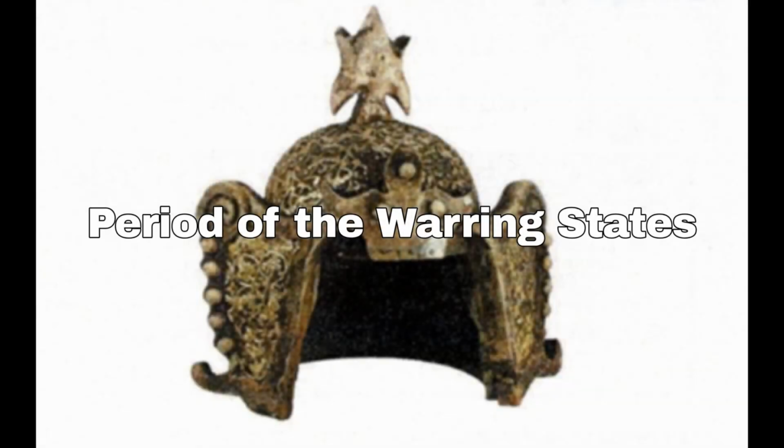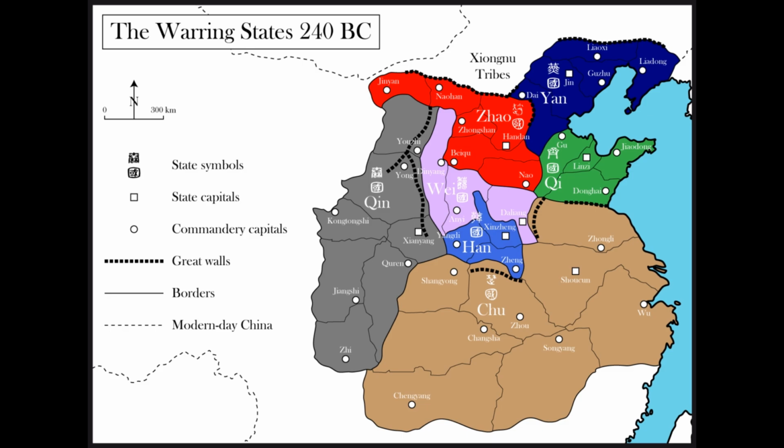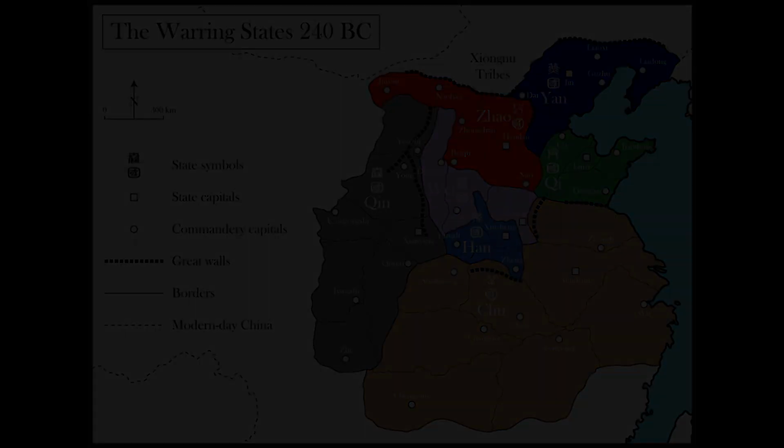Period of the Warring States. Over time, rulers of local Zhou territories gained power. They stopped obeying the Zhou king. Fighting began and continued for nearly 200 years in what became known as the period of the Warring States.